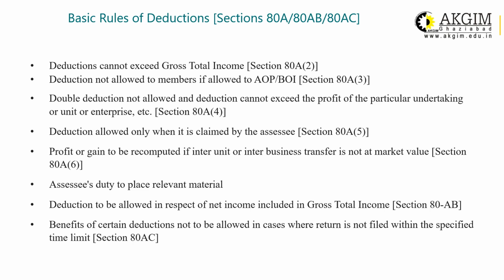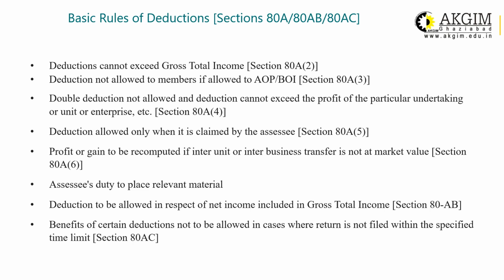It cannot exceed. Deduction is not allowed to the member if it is allowed to the AOP or BOI. In case of an association of persons or body of individuals, if the AOP or BOI is taking the benefit of the deduction, then its members are not allowed to do so. Double deduction is not allowed, and deduction cannot exceed the profit of a particular undertaking, unit or enterprise.